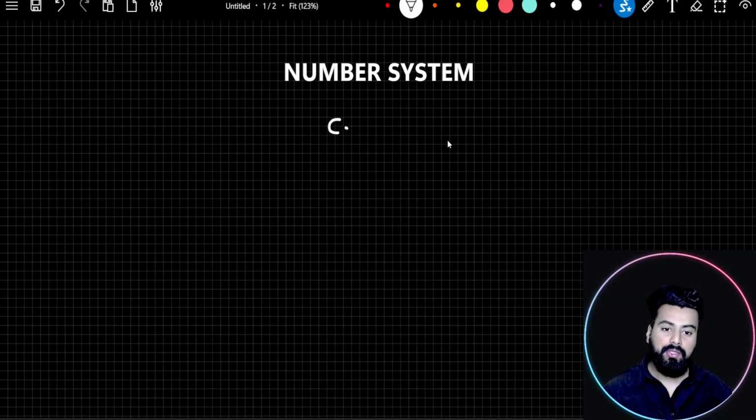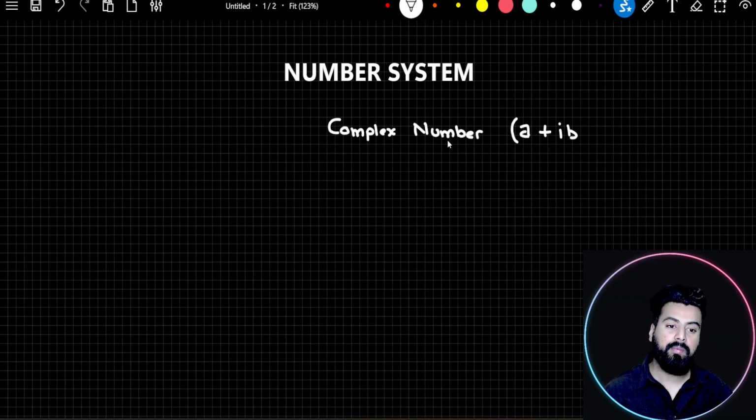So I'm going to begin from complex number. Now somebody asks you, what is a complex number? You would say, sir, a complex number is a number which can be expressed in this form, a plus ib, where a is the real part and ib represents the imaginary part, right?